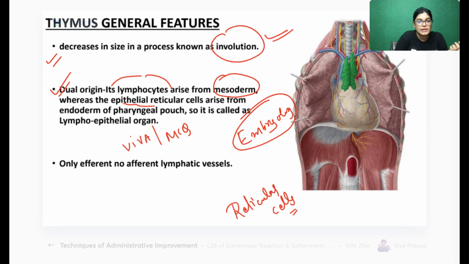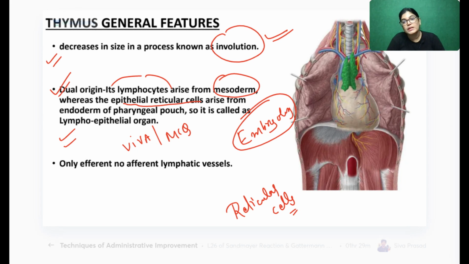Epithelio-reticular cells arise from the endodermal pouch. It is a supporting network found in the thymus gland, forming the stroma component of the thymus gland.